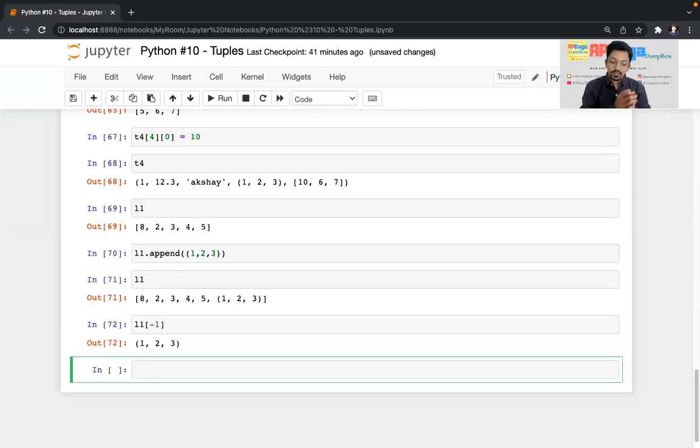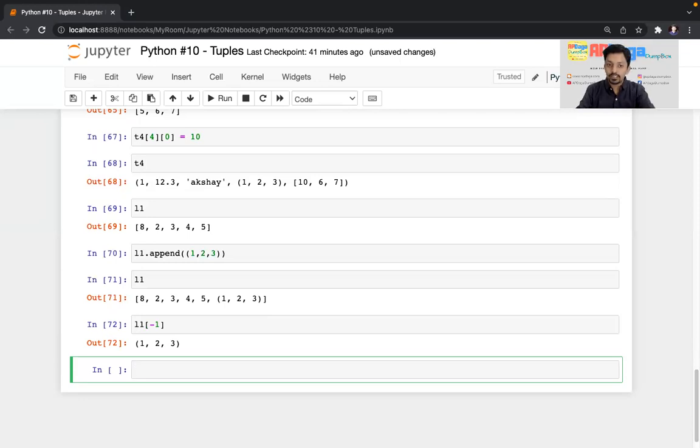So you understood, there can be a tuple within a list, and there can be a list within a tuple. And a tuple is immutable, a list is mutable. This is the bottom line of whatever we have learned till now. Now the question is, list and tuple are almost the same. There are only two differences. One is the syntax difference, the other is mutability and immutability. Then why is there a need for tuple when list is already present? So there is a need. Why?